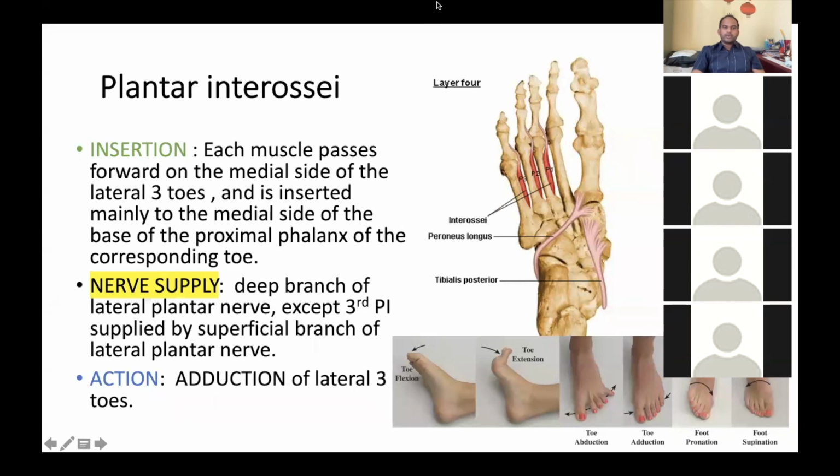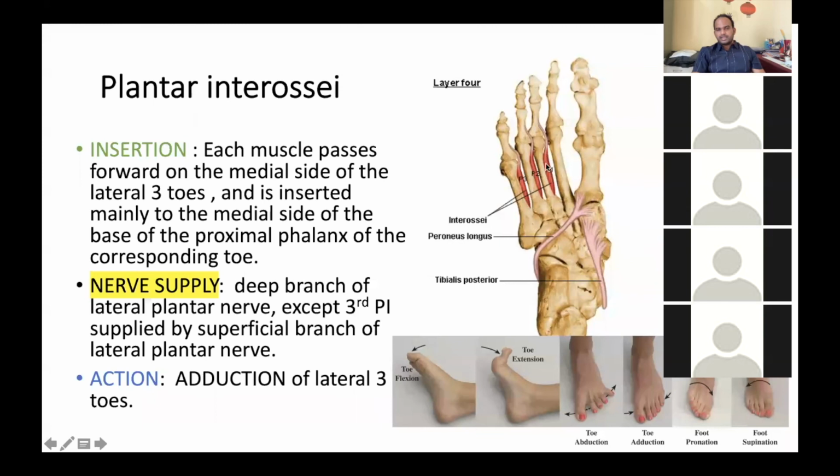Insertion: where do these muscles get inserted? Each muscle passes forward on the medial side of the lateral three toes and is inserted mainly to the medial side of the base of the proximal phalanx of the corresponding toe.